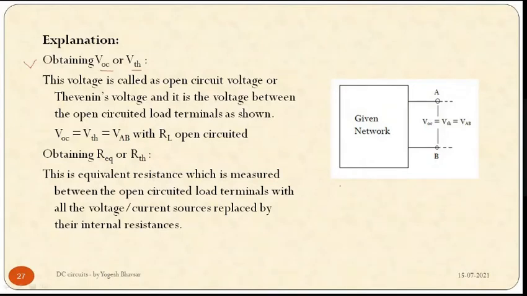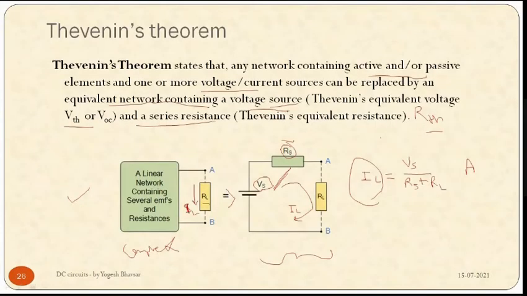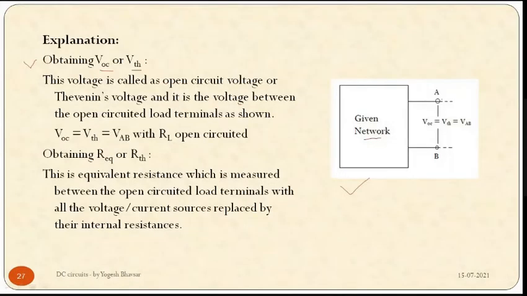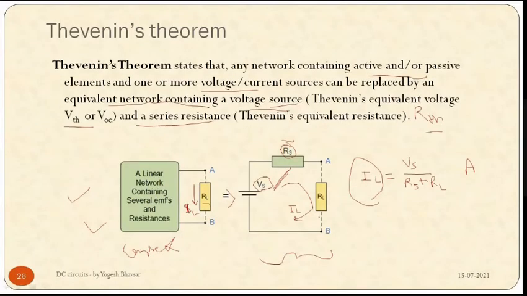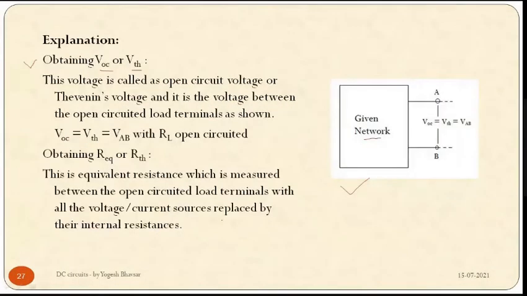Now look at this diagram again. Given network. What given network? This one. Again, we have considered a linear network containing several EMFs and resistances. This is the given network, and the branch AB where load resistance RL is connected. Now look carefully at what the explanation says. The voltage is called open circuit voltage or Thevenin's voltage, and it is the voltage between the open circuited load terminals as shown.